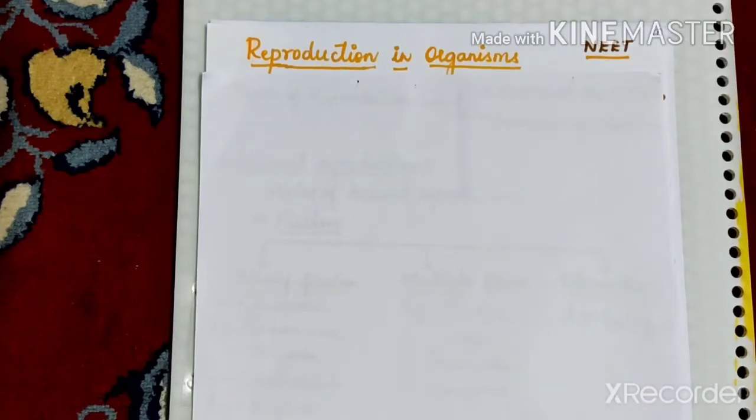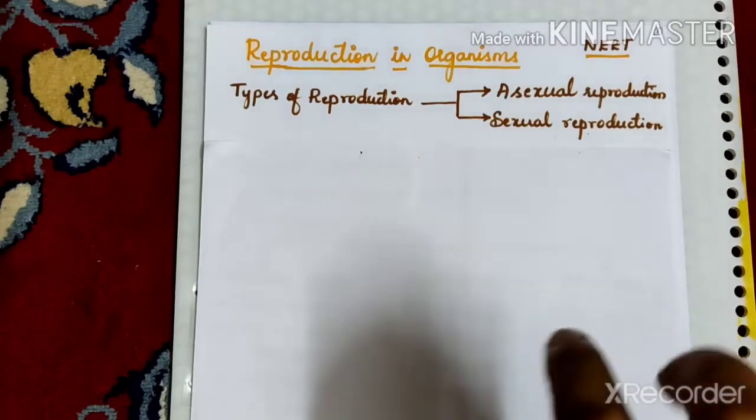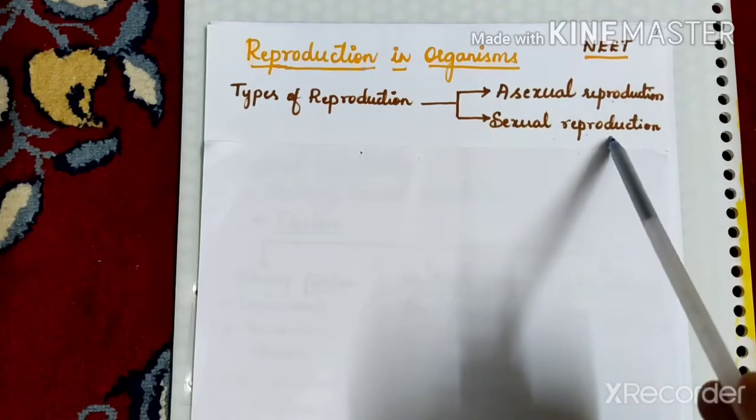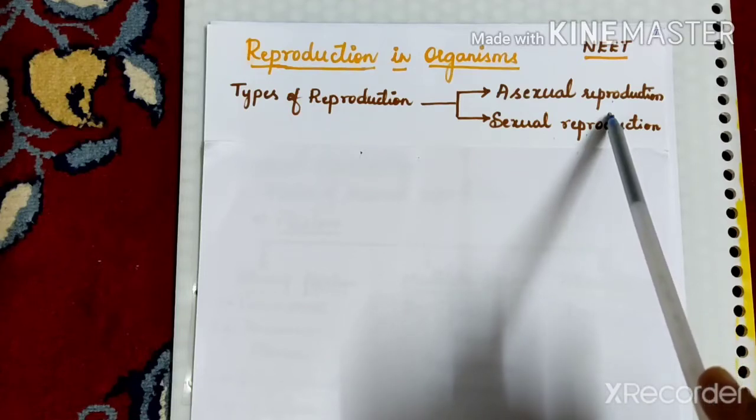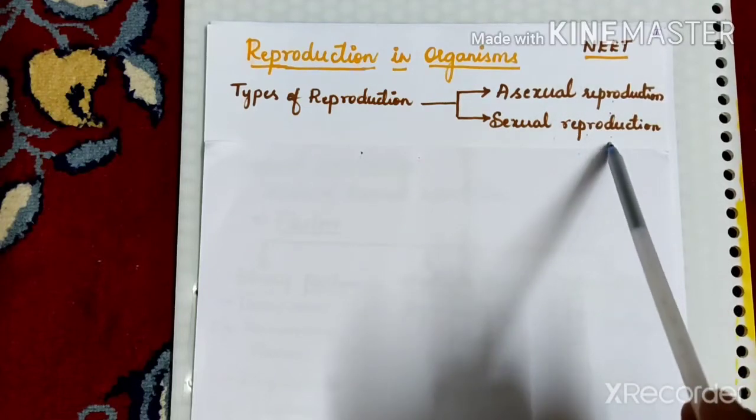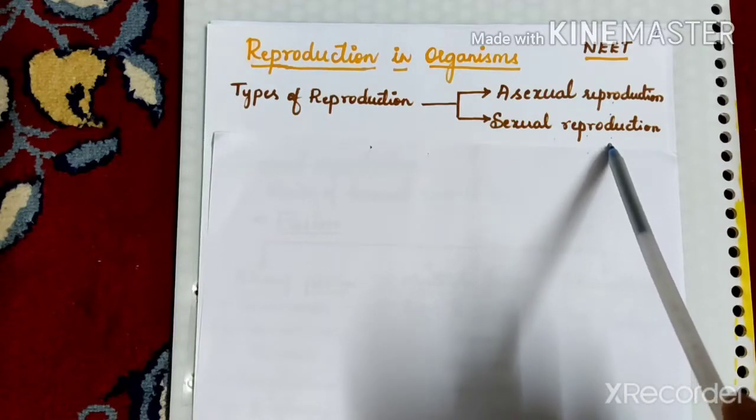Reproduction is divided into two types based on the number of parents involved in the process: asexual reproduction and sexual reproduction. In asexual reproduction, only one parent is involved and there is no involvement of gametes. Sexual reproduction involves both male and female parents. Both contribute their part in the form of gametes, called sexual gametes, or in other words, male and female gametes.